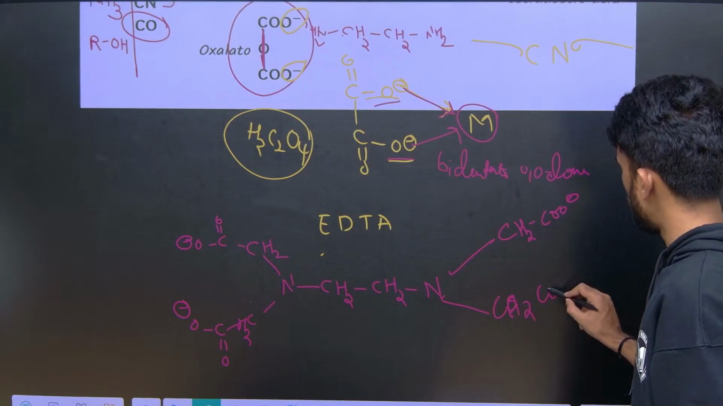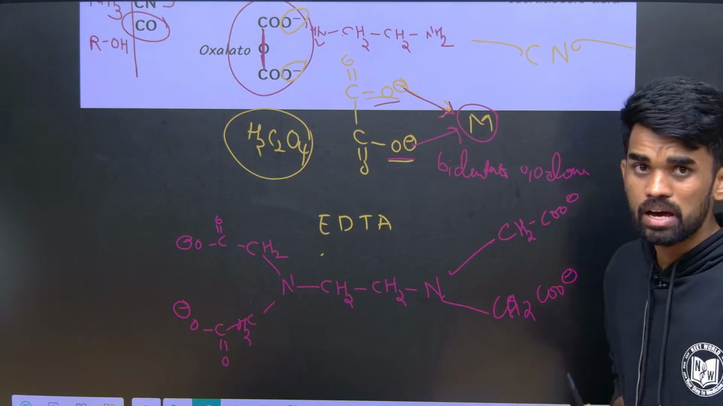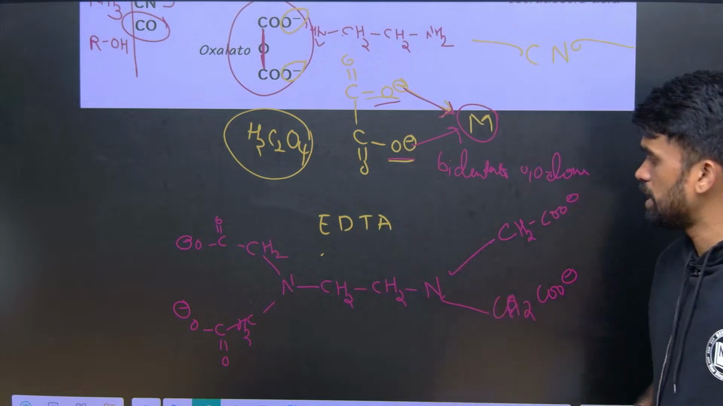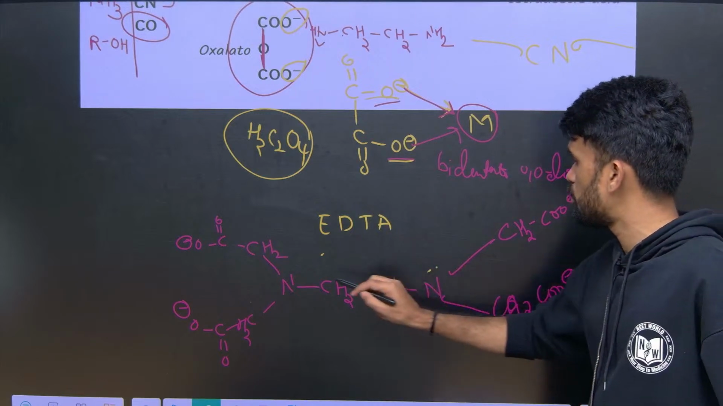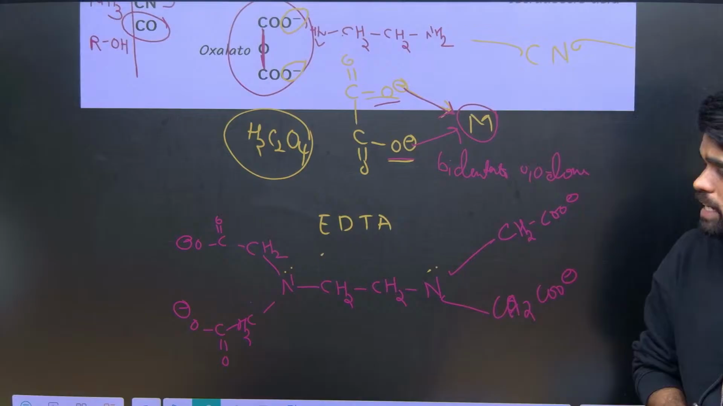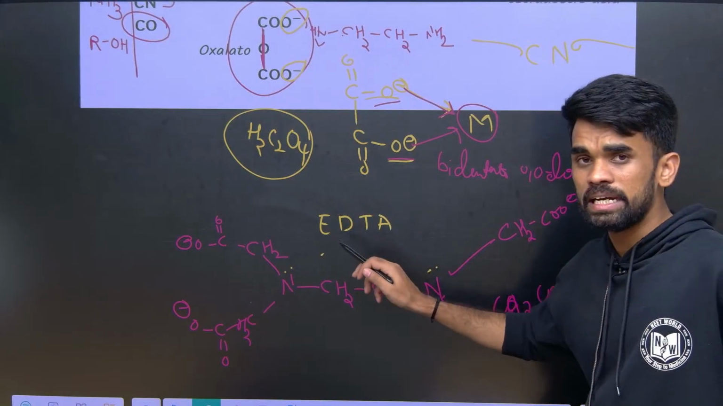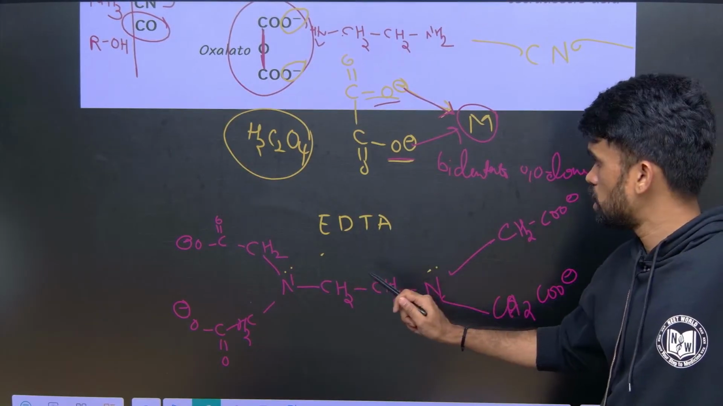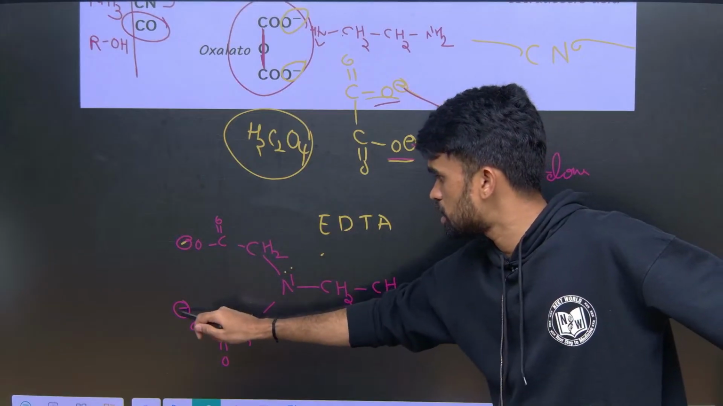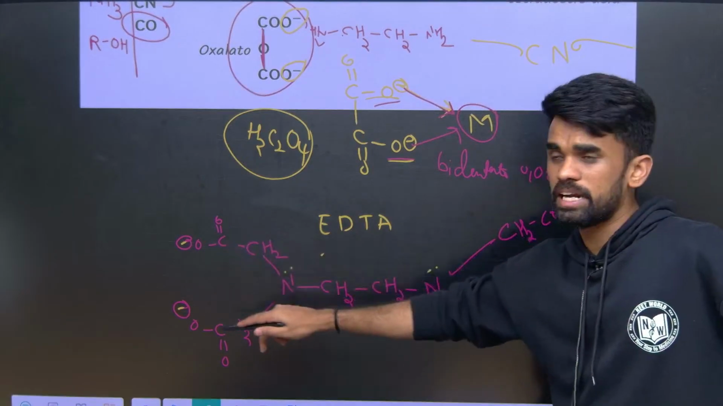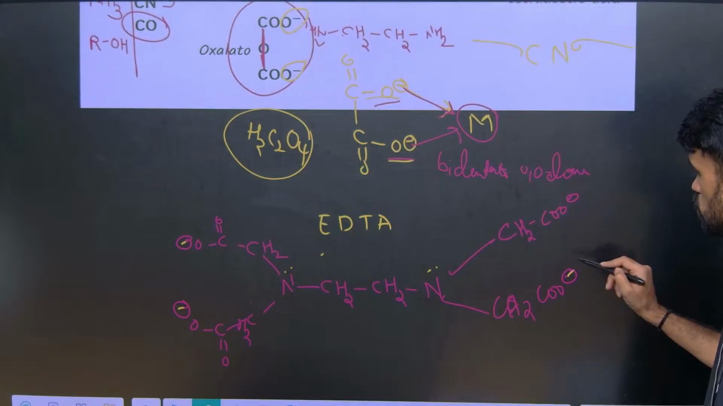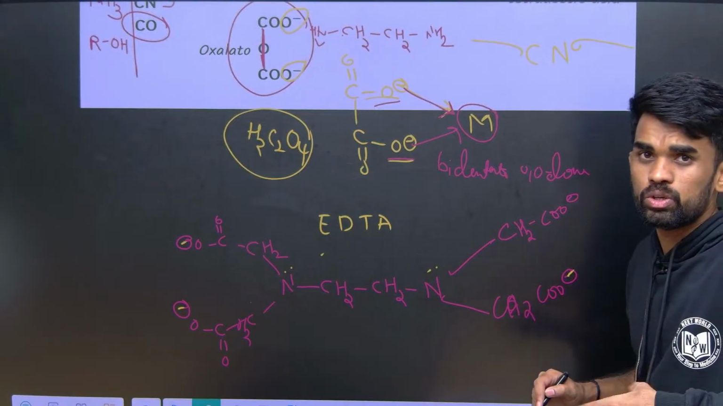So one of the very important and commonly asked questions. This is the structure of EDTA. Here, what is the maximum number of dentating sites for this EDTA, ethylene diamine tetraacetate? It means it has a negative charge on all these acetate groups, acetic acid groups, so we can say this is tetraacetate.